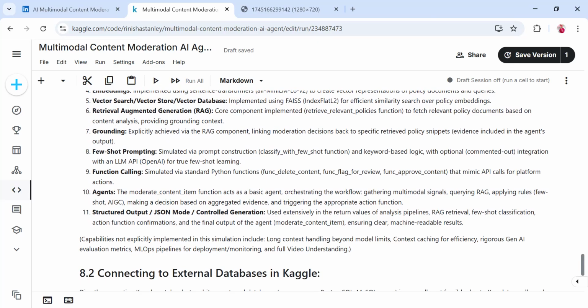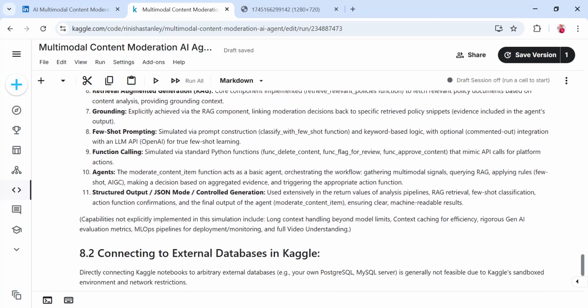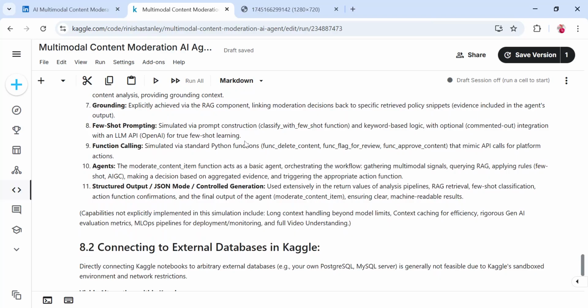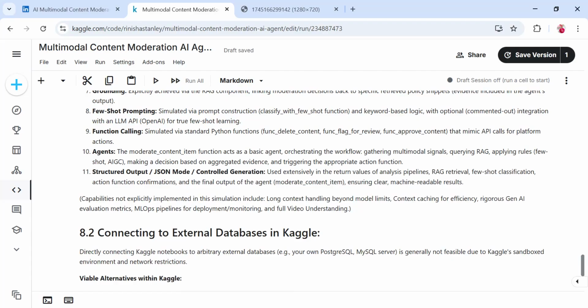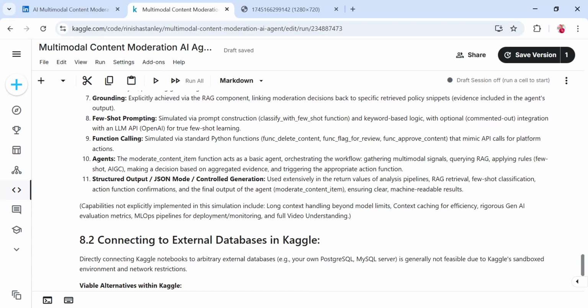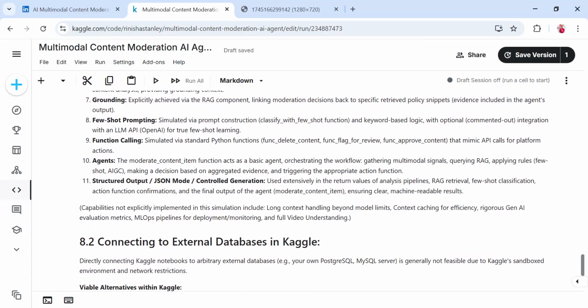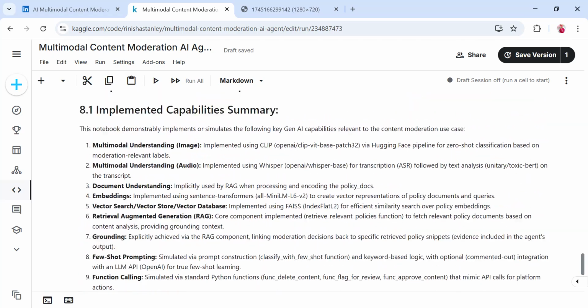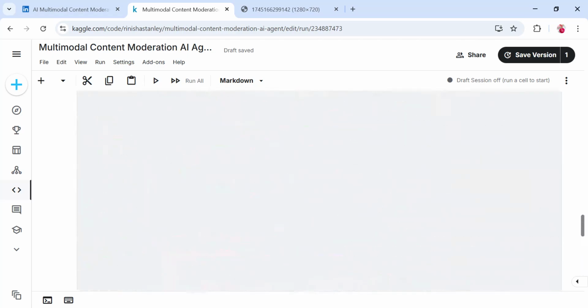Few shot prompting examples over zero shot prompting, function calling, which is how we are calling the APIs to perform actions, and the agent function here. And also we have used structured output here. Okay, so coming back to the point,